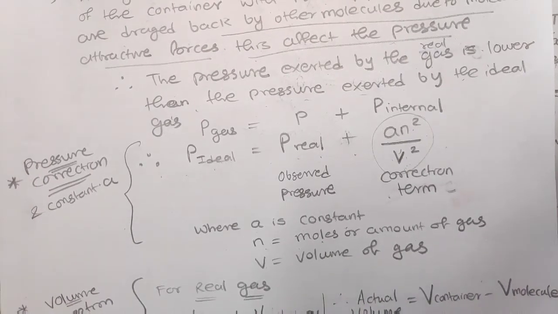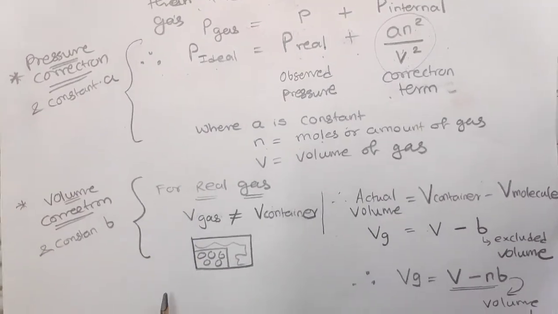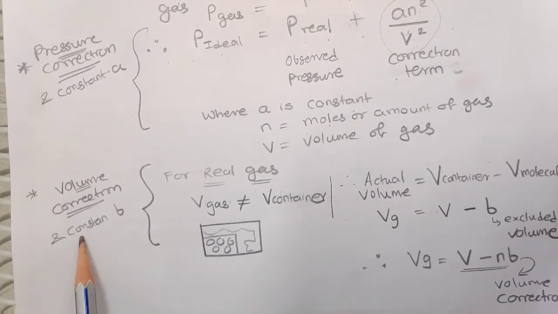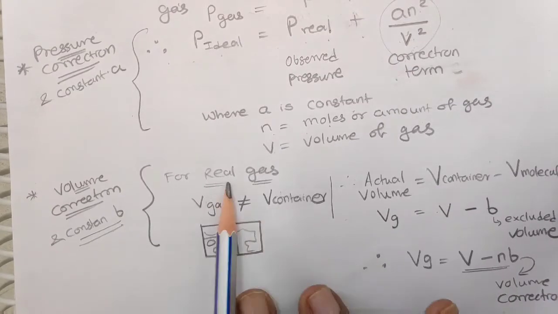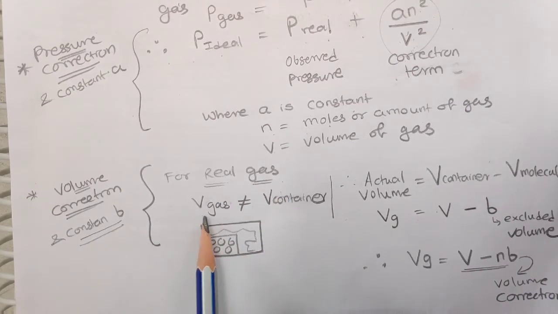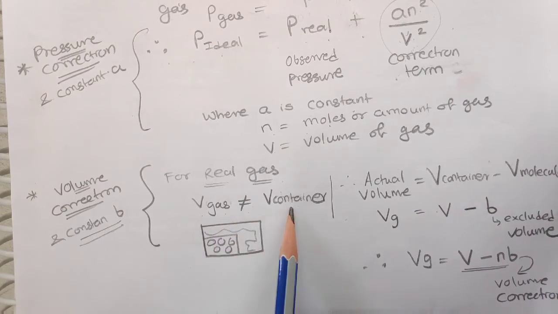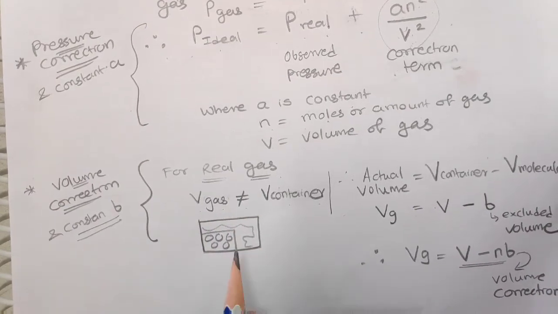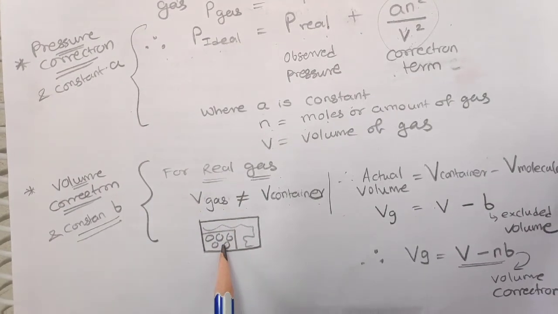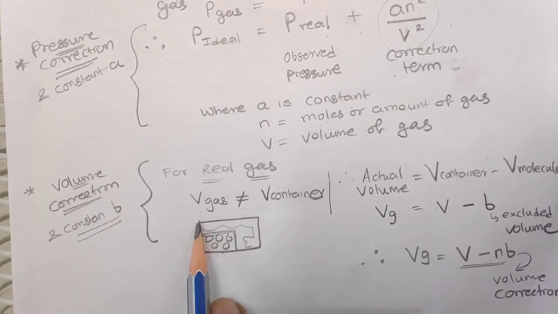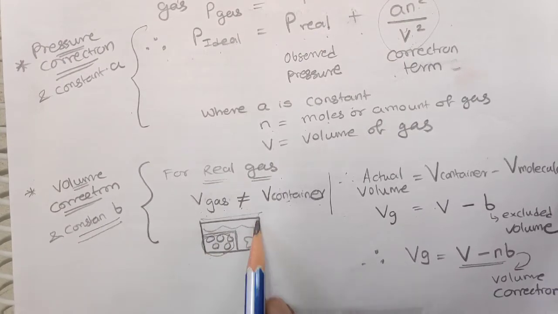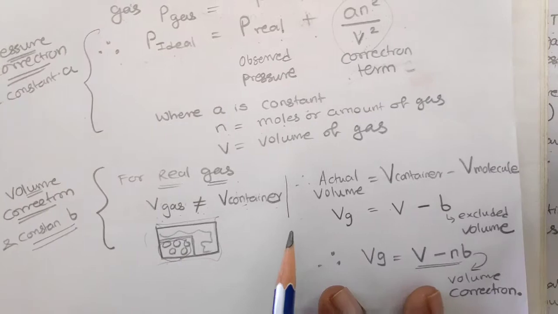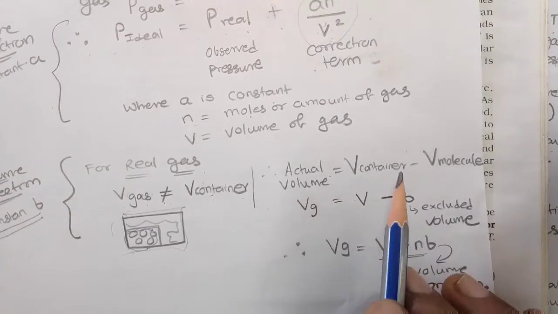Now we are going to talk about the volume correction, in which we will be using the constant b. For a real gas, the actual volume of gas is not equal to the volume of the container. Why? Because at high pressure, suppose the molecules are clustered in one corner, then the volume of gas is not equal to the volume of the container. So what we have to do for the actual volume?